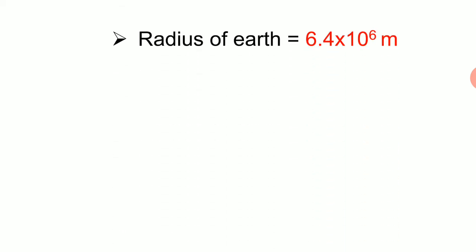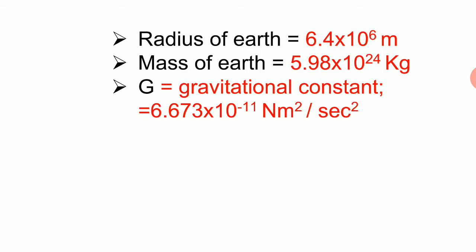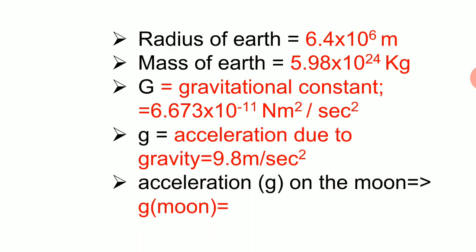In this chapter, we are going to calculate some relations or values for the mass of sun, the force of attraction between the sun and earth, and all these. For that we need to remember some values: the radius of earth is 6.4 into 10 raised to power 6 meter. Mass of earth is 5.98, that is nearly 6 into 10 raised to power 24 kg. Acceleration due to gravity is 9.8 meter per second square, and the value of acceleration on moon is 1 by 6th the value of the acceleration due to gravity on earth. So these are the topics we are going to discuss in detail in this chapter.